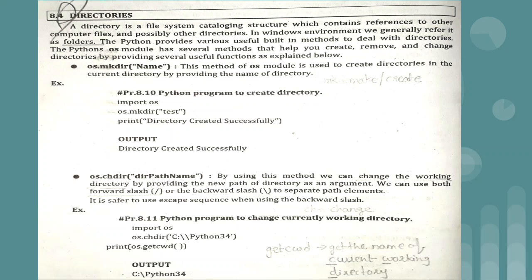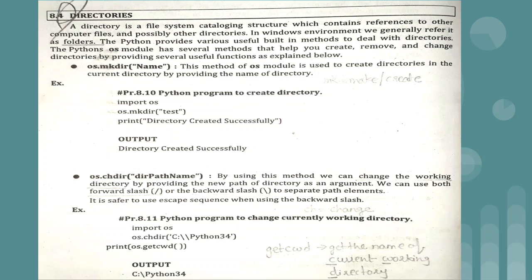The first method is mkdir. The name arises from two words: mk stands for make and dir stands for directory. If you want to create a folder, or a directory, you can make use of the mkdir method. This method is part of the OS module, so we have to use os dot mkdir with the name of the directory. Just see the example.